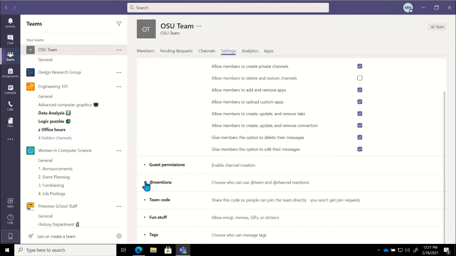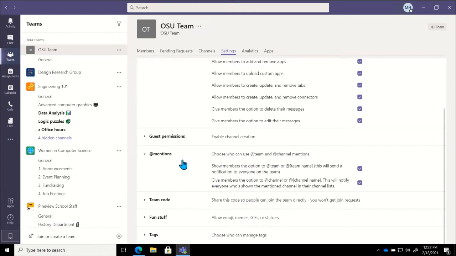I might be asking for your feedback or asking you to do something. We also have the option to tag or @mention teams and channels. So team owners will always have that ability. Team owners will always be able to tag the entire team. They'll be able to tag the entire channel. This is just choosing whether or not we want our team members to be able to do that.